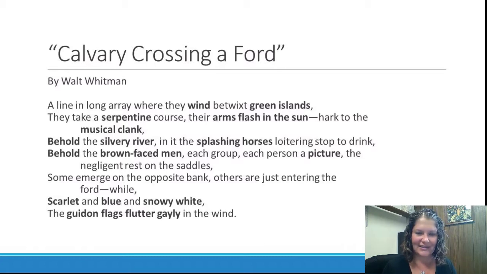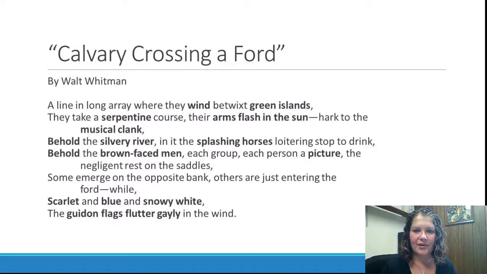So there's a line that's winding along, and that's the first place where I see that kind of serpentine image coming. And then in the second line, we see this come up again. So he says, "they take a serpentine course." So it's almost comparing this line of people that's winding through islands into a river to a snake. And you can imagine what that looks like.